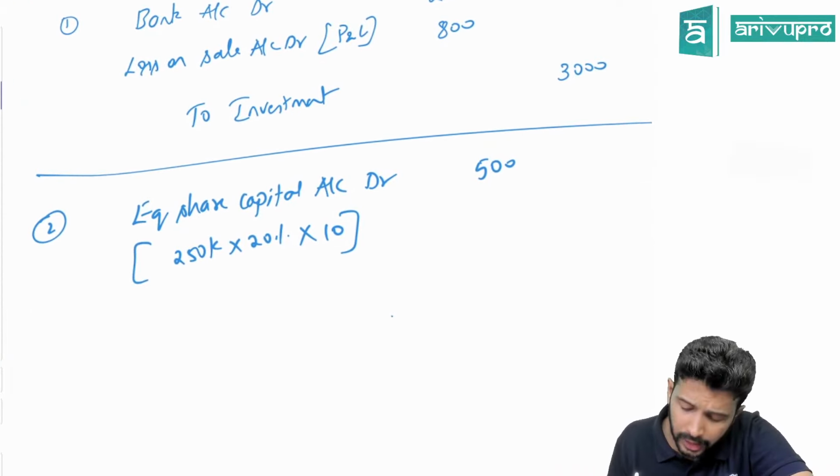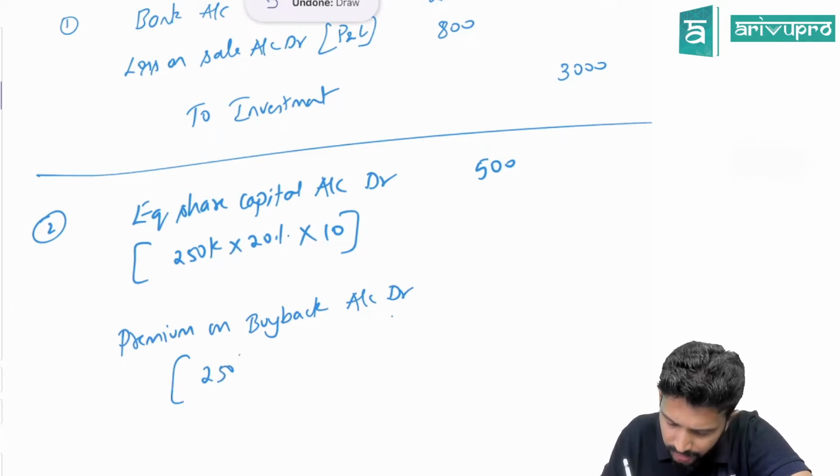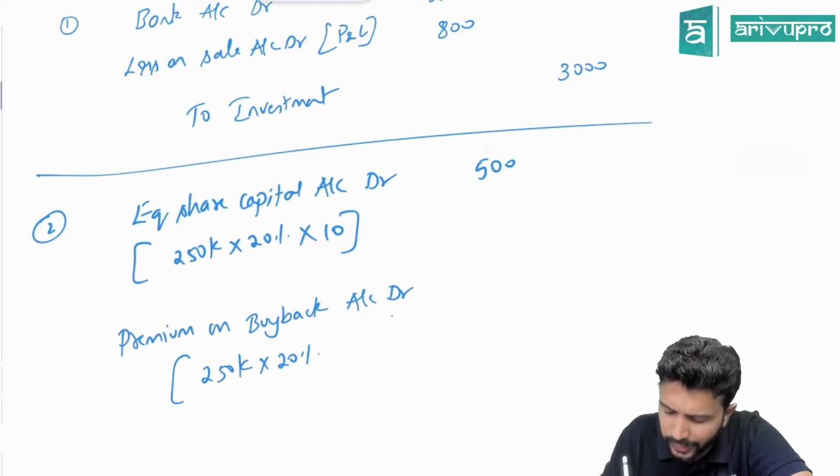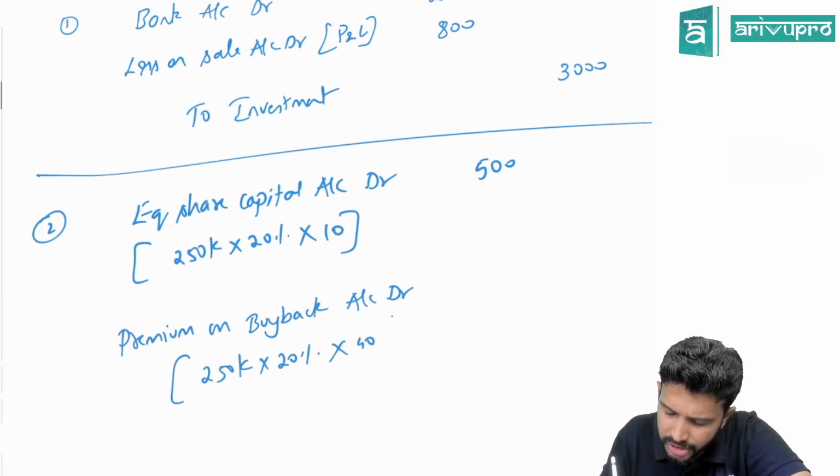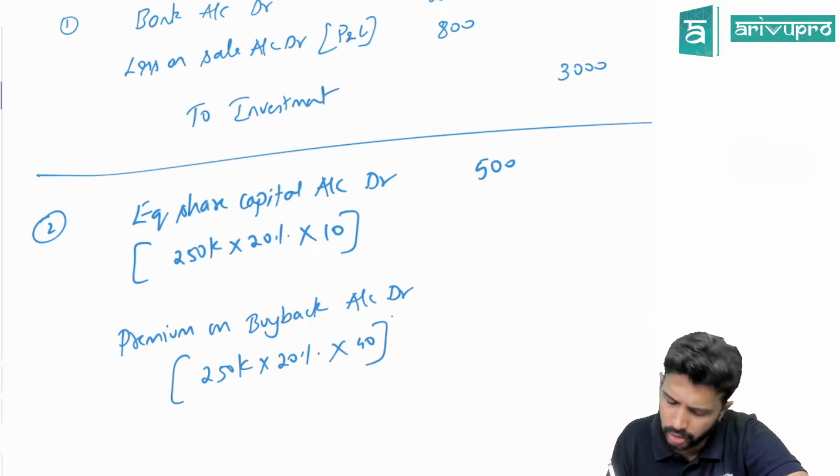But are you paying 10 rupees towards buyback, or what is your buyback price? Buyback price is 50. So the extra element, or the premium you're paying per share, is 40. Which we call premium on buyback account debit. So 2,50,000 into 20%, that gives the number of shares, multiplied by the extra element, which is 40 per share.